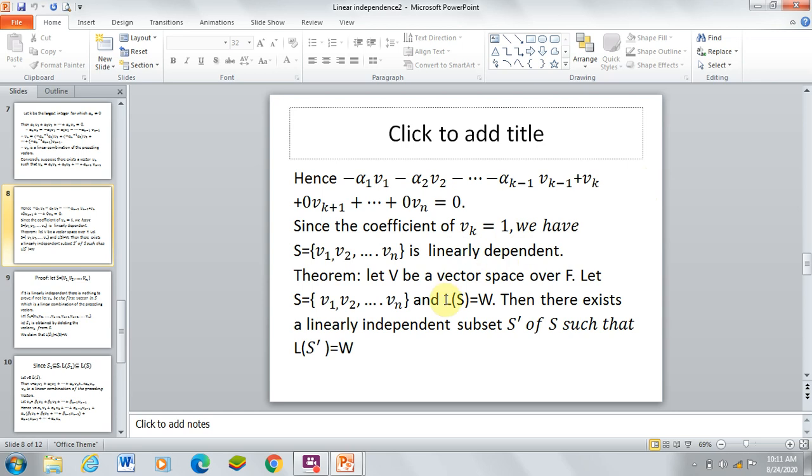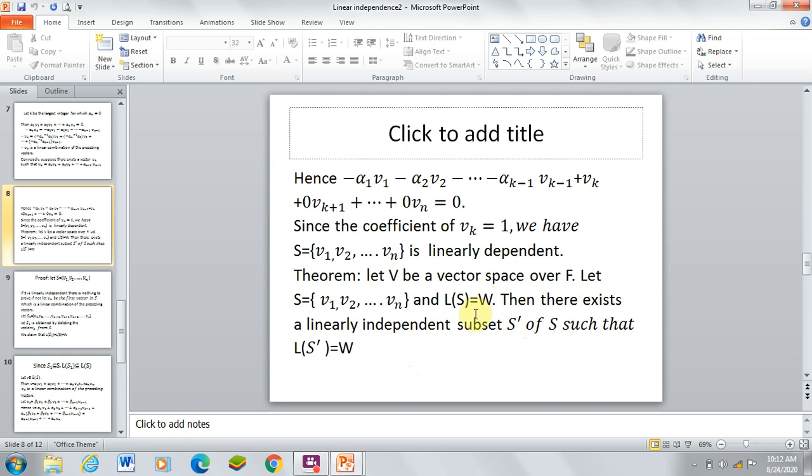Let us see another theorem. Let V be a vector space over a field F. Let S equal to v1 to vn and L of S equal to W. Then there exists a linearly independent subset S dash of S such that L of S dash equal to W.